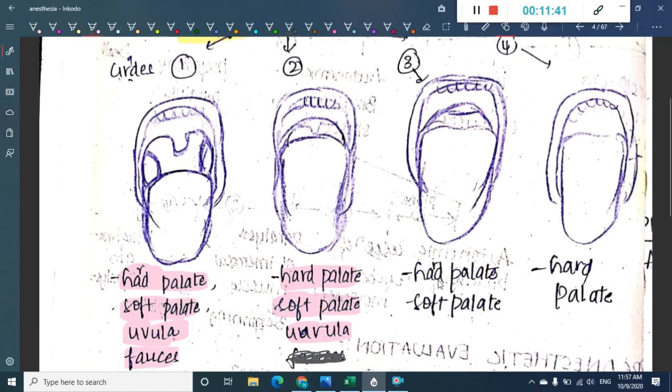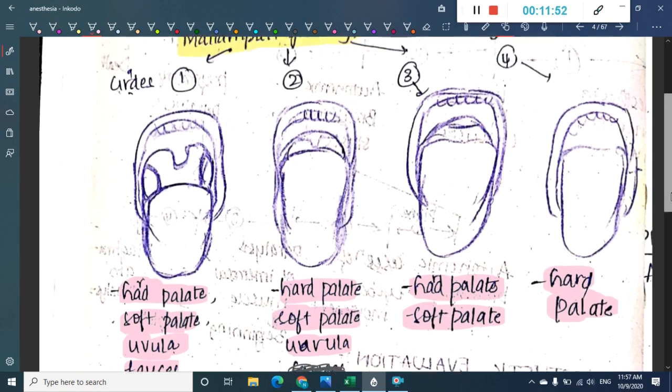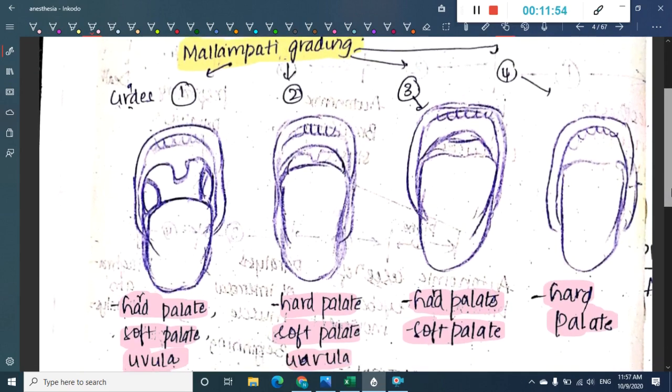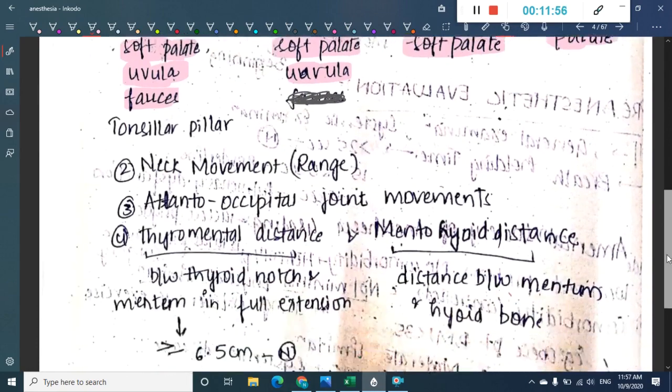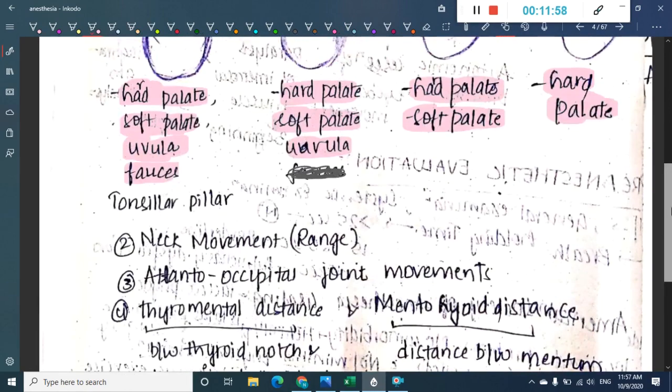Then when do you call it grade 3? Grade 3 is when only hard and soft palate are visible. In grade 4 only hard palate is visible, that is grade 4. Okay, so these are the 4 grades of Mallampati grading. Here, I forgot to tell, in grade 1 the tonsillar pillars are also visible.